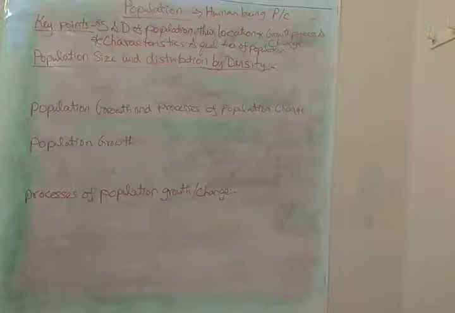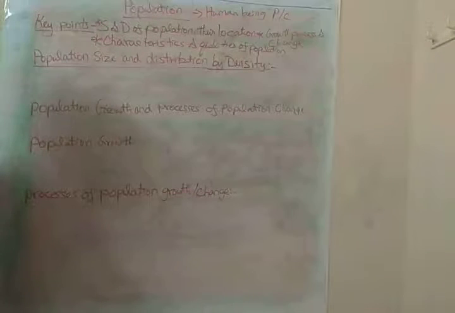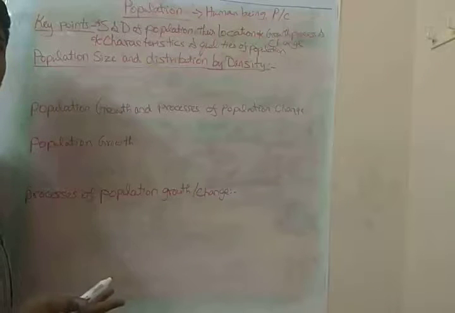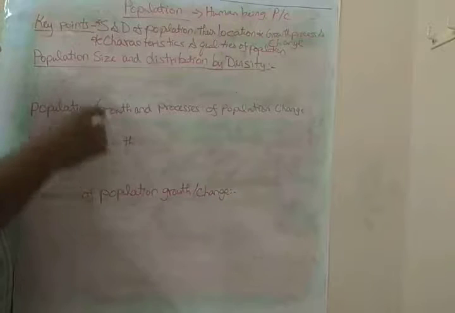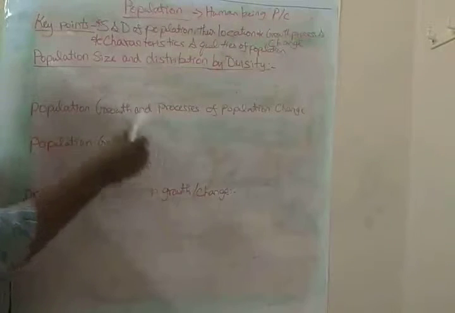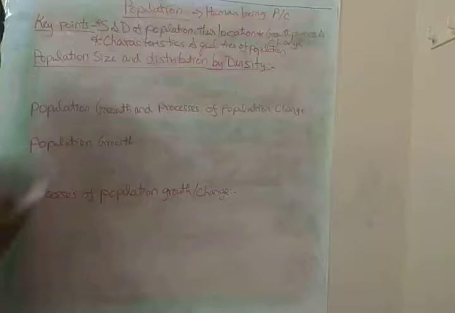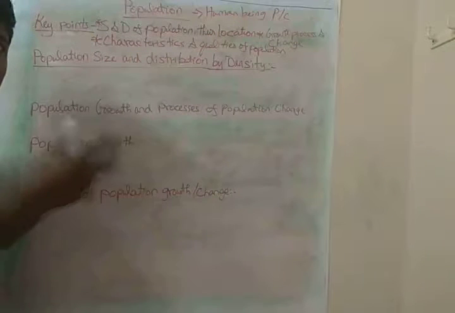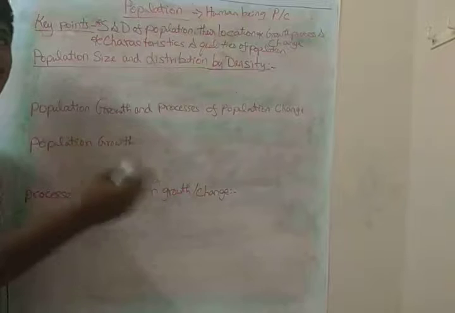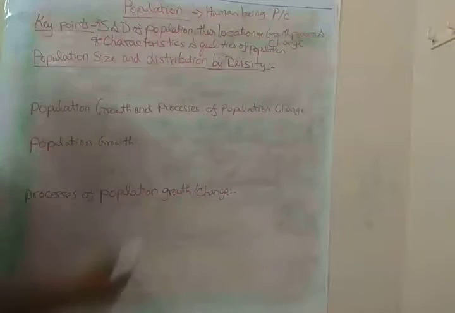And the final thing is the characteristics or qualities of the population. How can we calculate these? We can calculate them by the age of the person, the health condition, the educational qualification, and the job the person is doing.